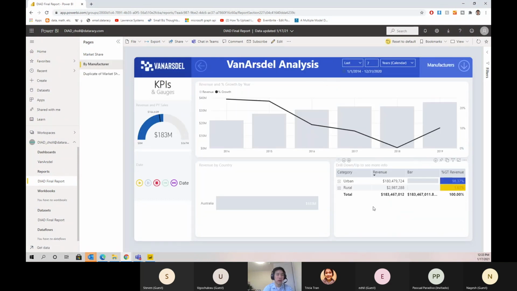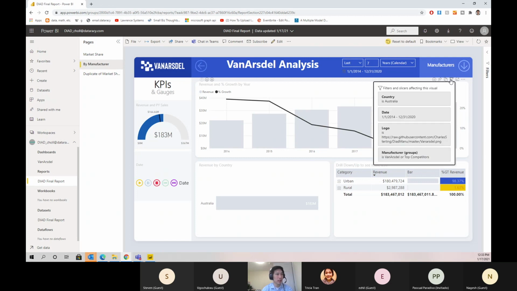Now, if you are using your own report, you'd have to set this up, and I can go over this if some of you are interested, but you can set up drill throughs. In this case, it's going to take the selection of Australia, and it's going to go down to the report where we set the drill through for. So if we look at the filters for all of these, we'll actually see that the country is Australia.